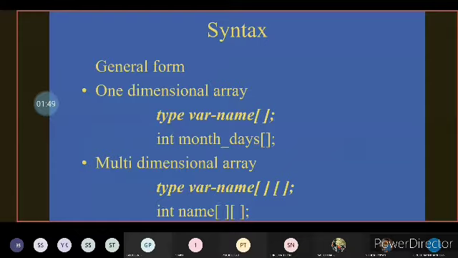So when we come towards the syntax of an array, the general syntax says data type followed by the variable name and subscript value. If it is a one dimensional array, there will be a single subscript. If it is a multi-dimensional array, there may be more than one subscript. So type followed by variable name with a single subscript mentions that it is a one dimensional array. If there is more than one subscript, then we can say it is a multi-dimensional array.